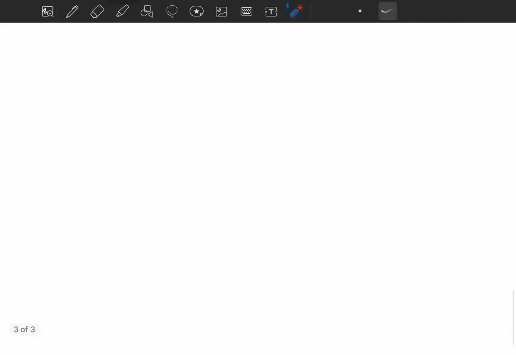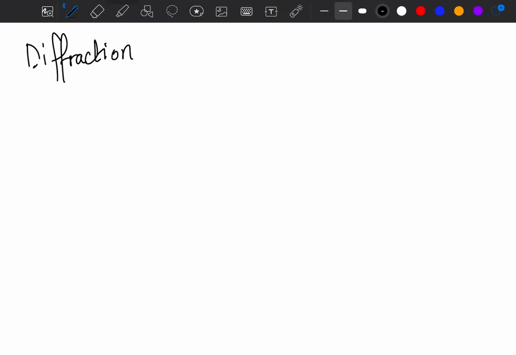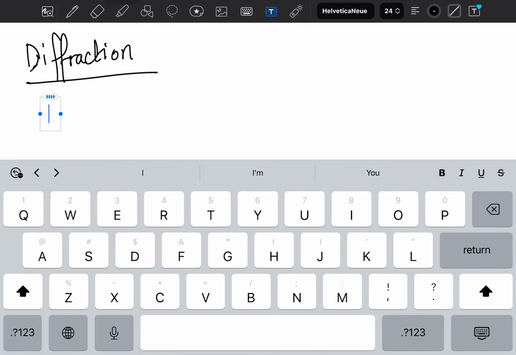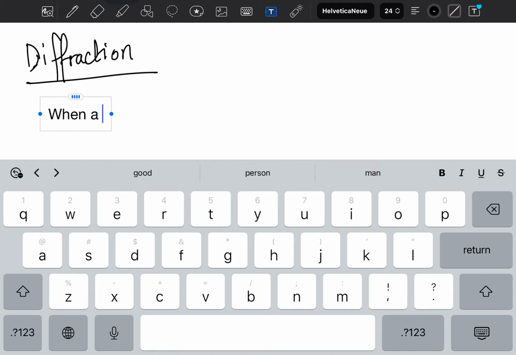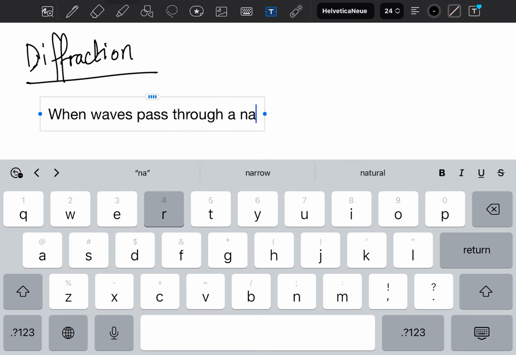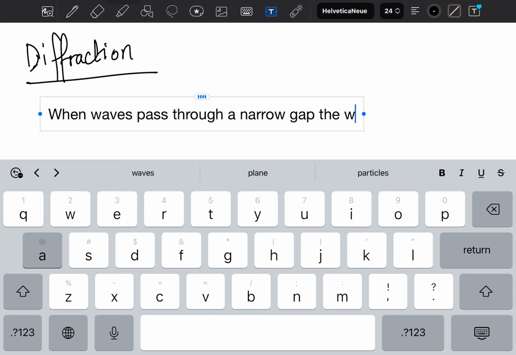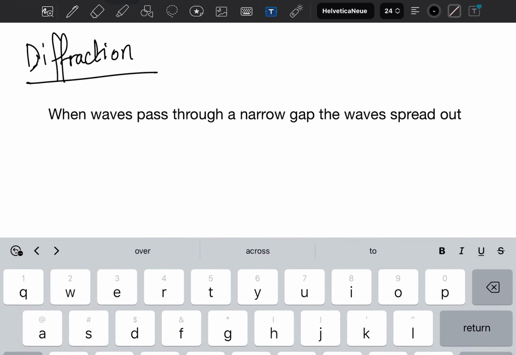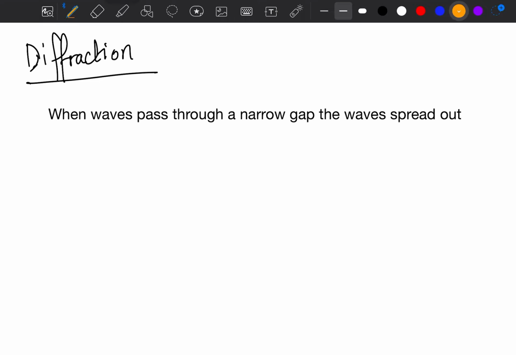Okay, talking about the last thing, which is known as diffraction. What is diffraction? Diffraction has a really simple definition. When waves pass through a narrow gap, the waves spread out. This is known as diffraction.